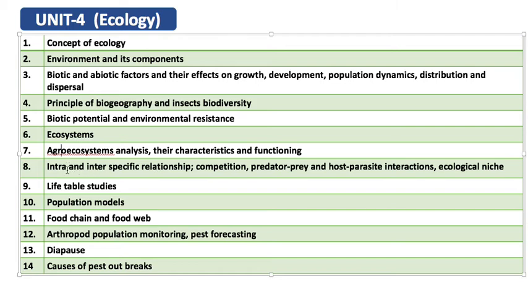Coming to the intra and interspecific relationship. Intraspecific, I told, is the relationship within the species. What kind of relationship is there within the species? Like in social organisms, honeybee and termite, there is association, different castes. And then you have parental care, for mating, for food exchange, like trophallaxis in termites. All those are intraspecific relations.